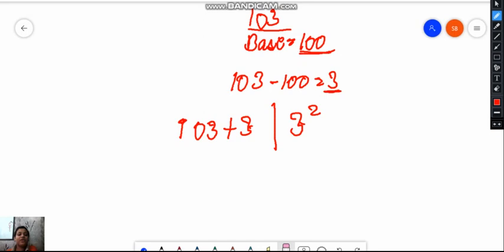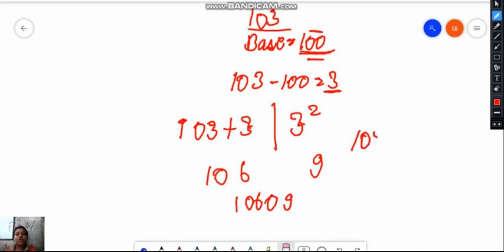So 103 plus 3 is 106, and here 9. Okay, we will check. In the base there are 2 zeros. So after 106, I have to put a two-digit number. This is a one-digit number, 9, so I will write a 0 and then 9. So the square of 103 is equal to 10609.